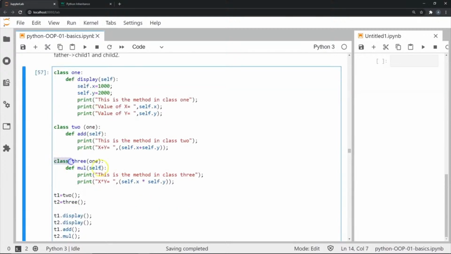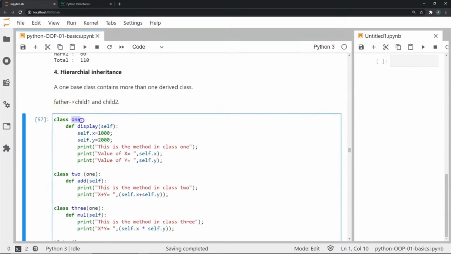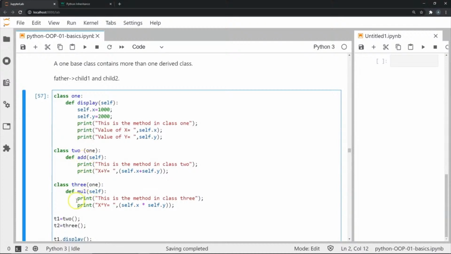Finally, I have another class called 3, and this is also deriving from 1. So if you notice, we have one parent class called 1, and from this one parent class, we're going to derive two different subclasses called 2 and 3. So this is an example of hierarchical inheritance.